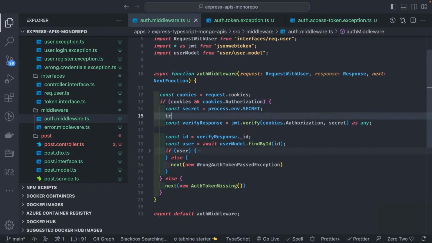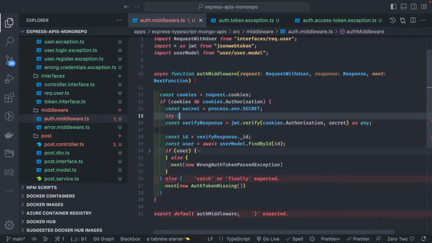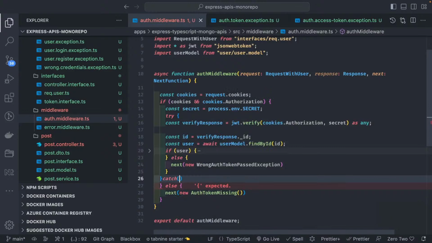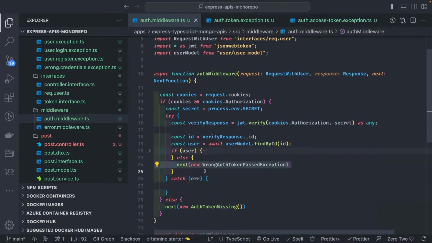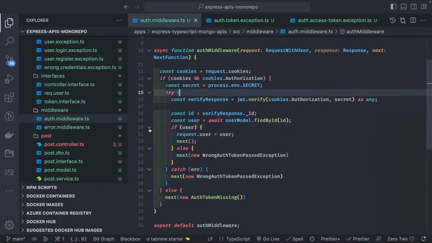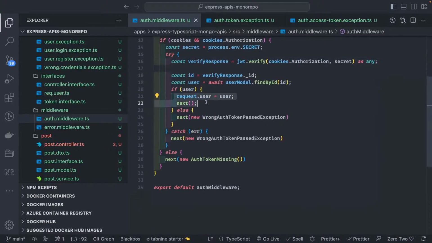So verify can be a part of the try catch block. If there is any error, in that case we can just do the same next. So this is our simple middleware. If everything is good, we will do the next. If user is there, add that user in the request.user and do the next. Otherwise, throw these appropriate exceptions and just pass this middleware.